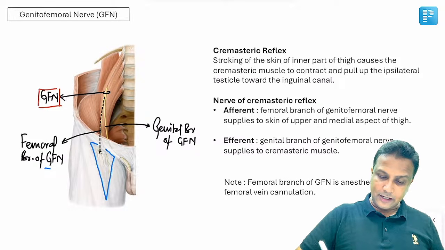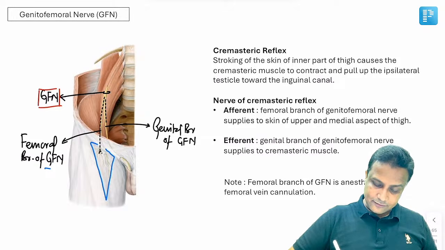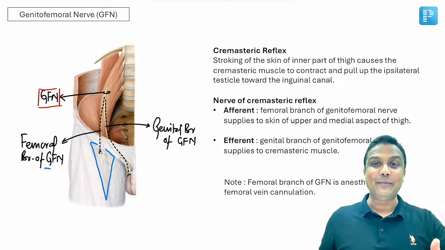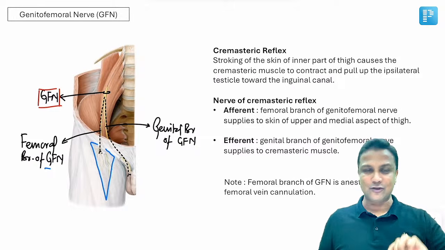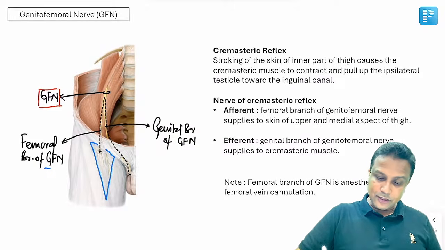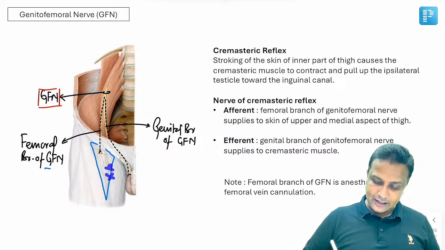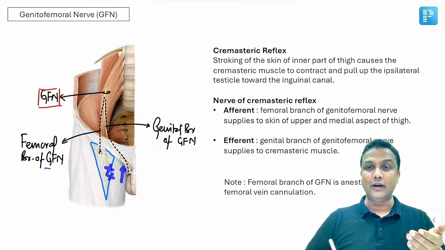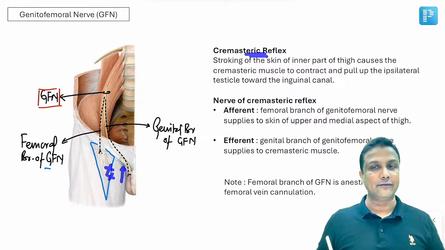What about the genital branch? Another branch that will be seen here will be the genital branch of the genitofemoral nerve. It will be going and supplying the cremasteric muscle. Which muscle? Cremasteric muscle. Okay? So therefore, if there is any stroke here on the medial aspect of thigh, the same side, ipsilateral side testicles are going to move up. That reflex is referred to as cremasteric reflex.